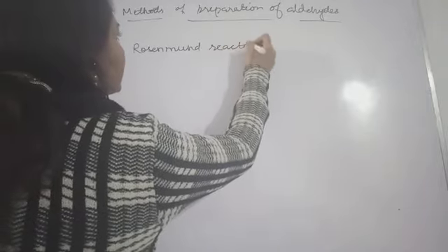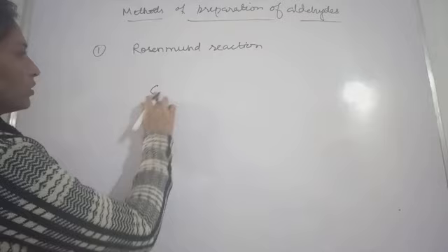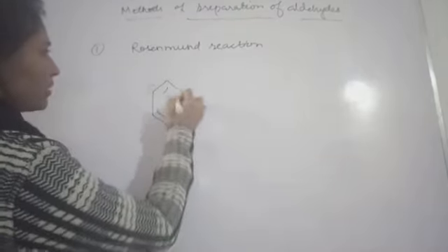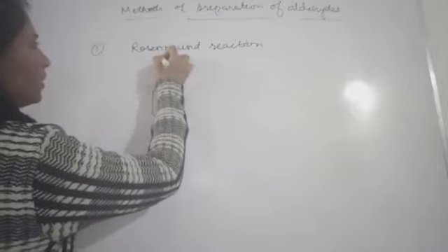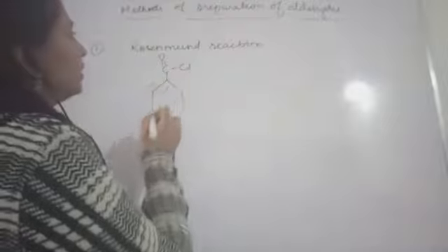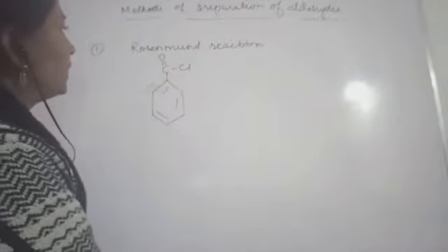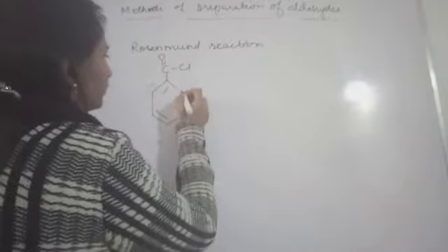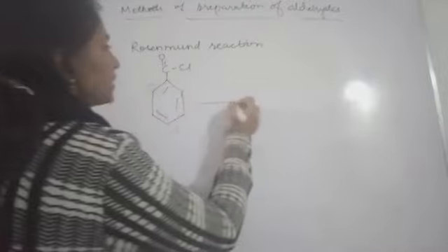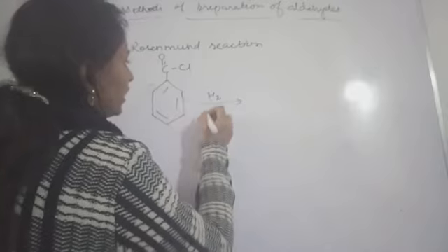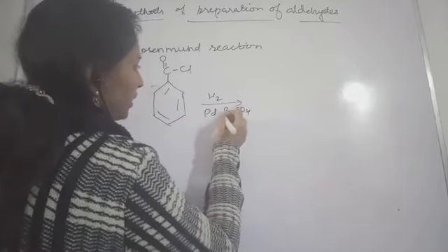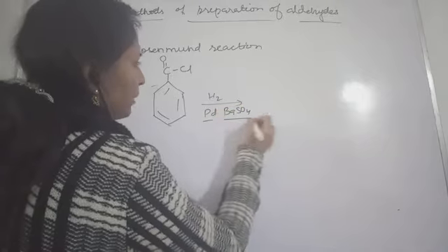So in this case you are having benzoyl chloride. Okay, so benzoyl chloride will undergo hydrogenation in the presence of Pd and BaSO4, barium sulfate.